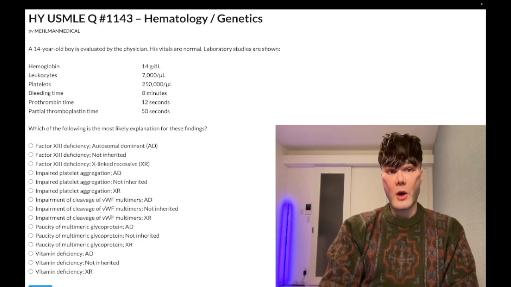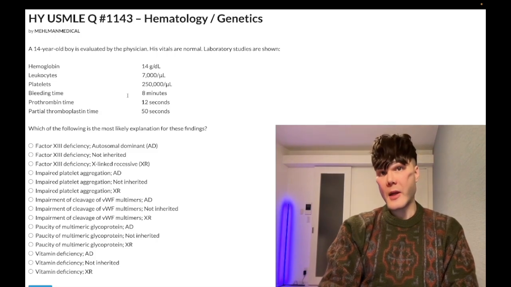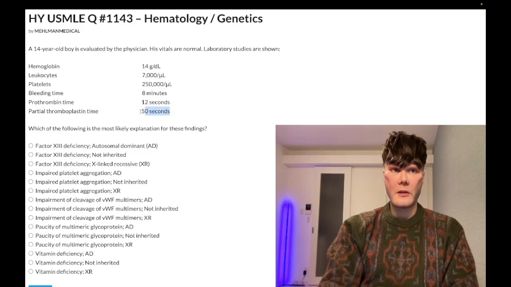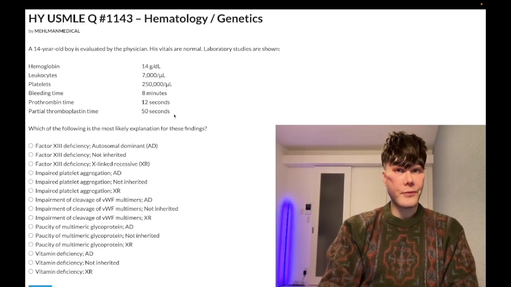The function of von Willebrand factor is to bridge glycoprotein 1B on the platelet to underlying collagen and vascular endothelium. Because it's a platelet issue, platelet adhesion, bleeding time is always elevated. But the secondary role of von Willebrand factor is to stabilize factor VIII in plasma. It's a mere secondary, auxiliary role. And for that reason, PTT need not be elevated in all questions. Only about half of questions it is elevated. It's very important because students will sometimes get questions wrong thinking, I thought PTT had to be elevated. No, it doesn't. Only about half of questions will be elevated.